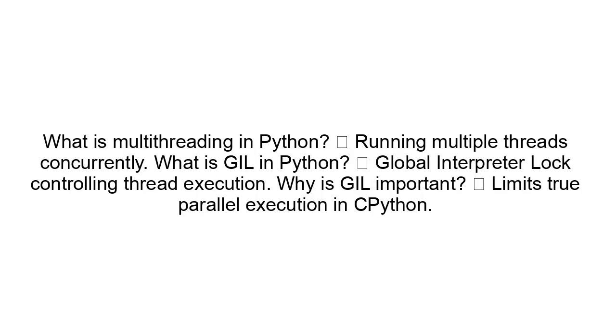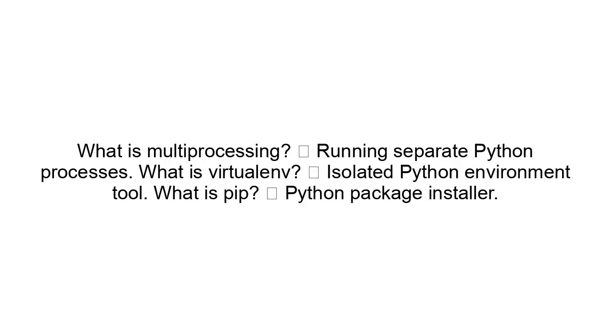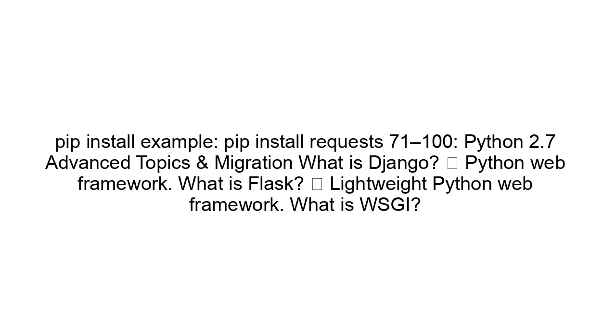What is multi-threading in Python? Running multiple threads concurrently. What is the GIL in Python? The Global Interpreter Lock, controlling thread execution. Why is the GIL important? It limits true parallel execution in CPython. What is multiprocessing? Running separate Python processes. What is virtualenv? An isolated Python environment tool. What is pip? The Python package installer. Pip install example: pip install requests.